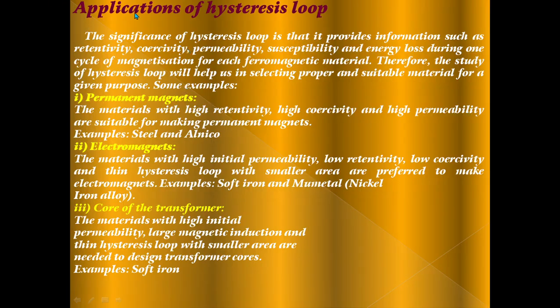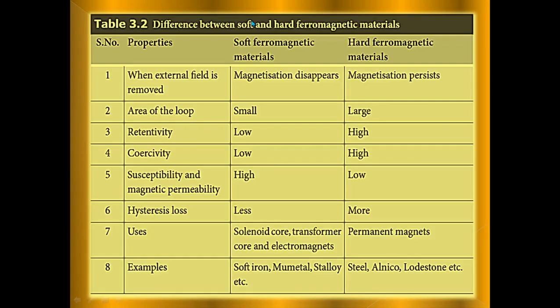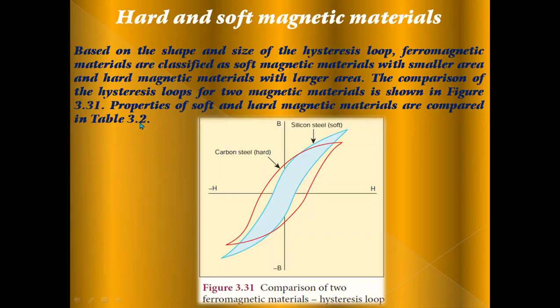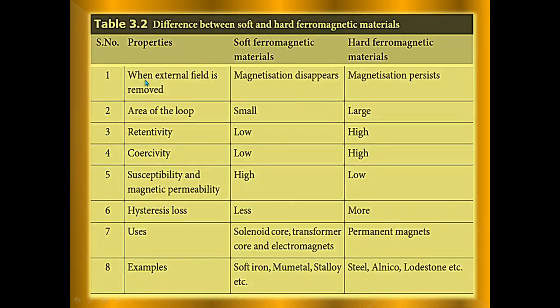This is a very important topic for applications of the hysteresis loop. Table 3.2 shows the properties of soft and hard magnetic materials. When the external field is removed, magnetization disappears in soft ferromagnetic material, but persists in hard.